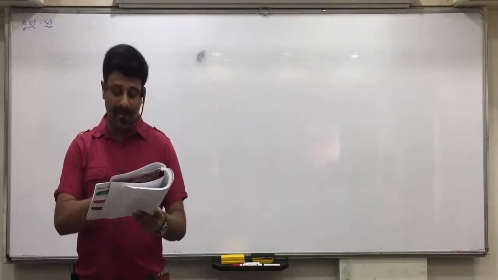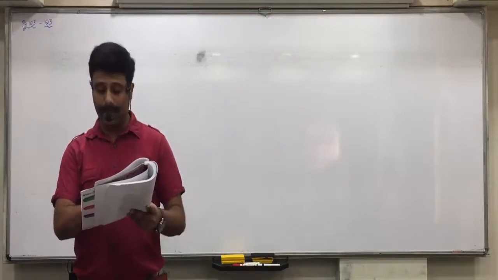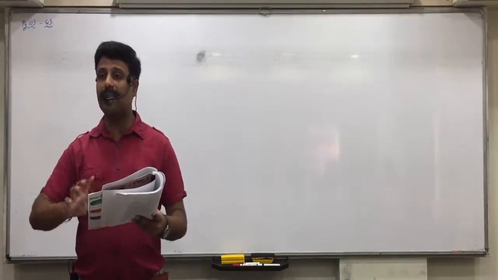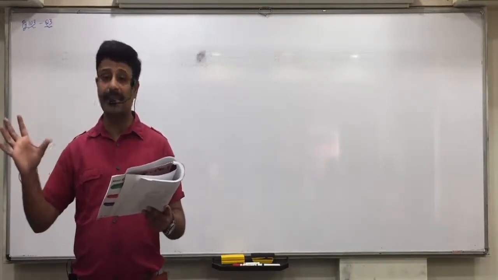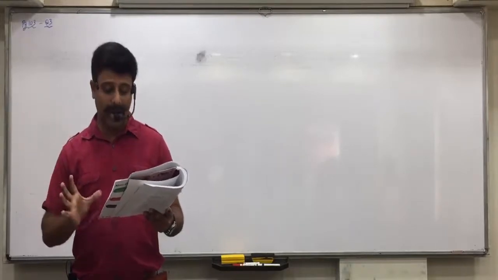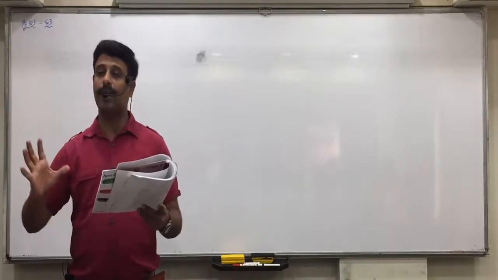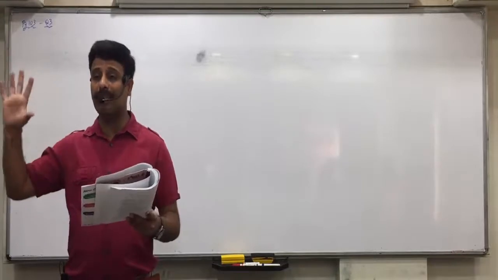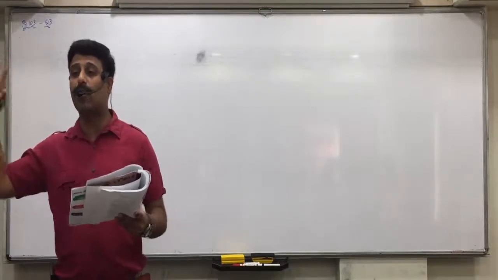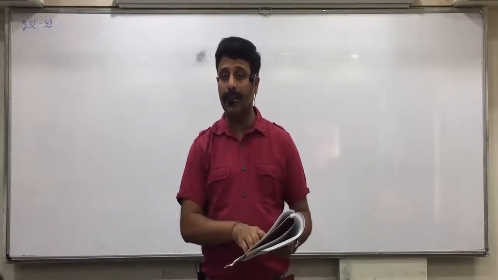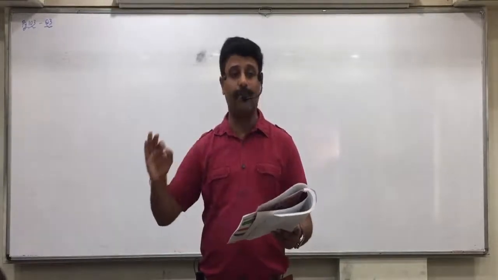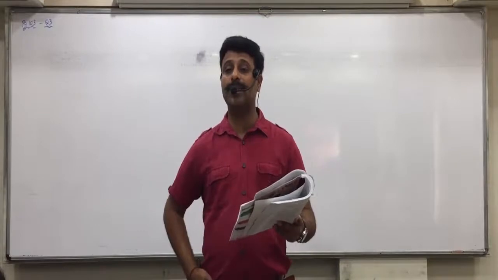In that 7,68,000, abnormal stock of 1,20,000 is included. Means how much would be the normal stock? 768 minus 120, 648. That we will write in the normal column. As I said, we will be making the trading accounts with 2 columns. So in the abnormal column, you will write 1,20,000. And in the normal column, you write 6,48,000. Any confusions up till here?